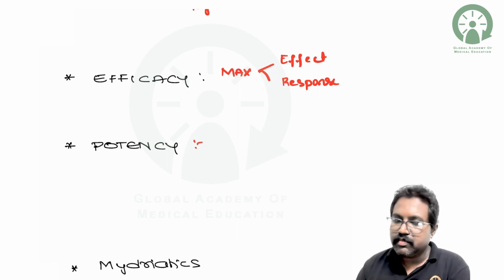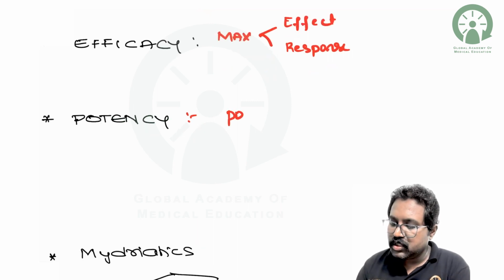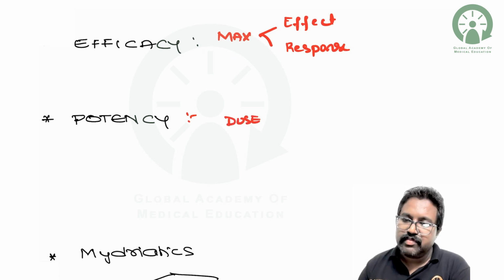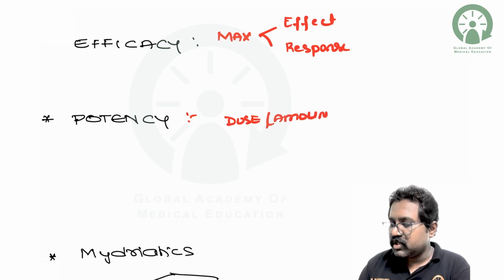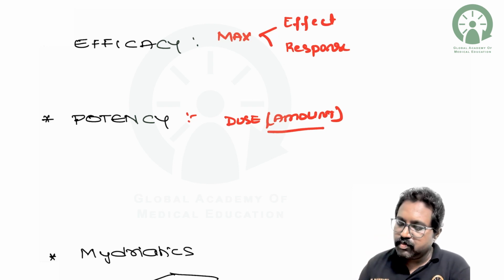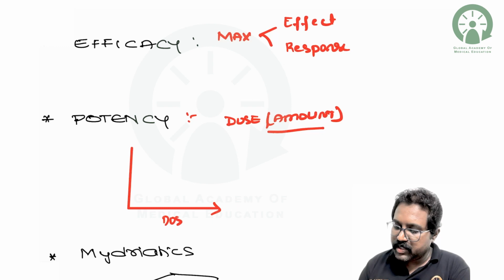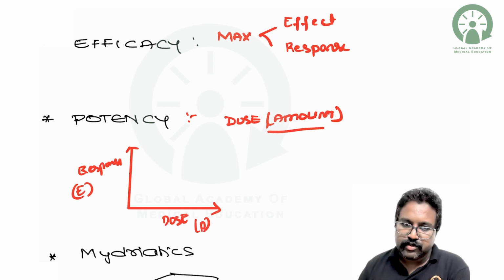What do you understand by potency? Potency will give you an idea of the dose. It is the amount or the dose. Please remember, potency tells you about the dose required to produce the maximal response. The amount of drug needed to produce the response is nothing but the potency. Usually when you plot a graph, one axis determines the dose and the other axis determines the response. That means efficacy is response and dose means potency.